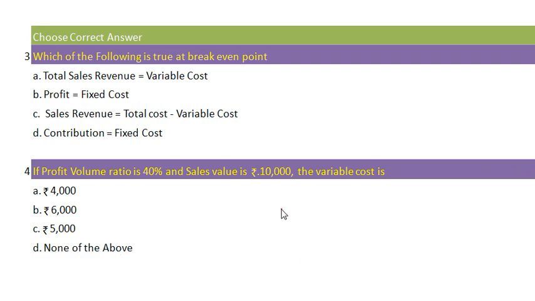The most suitable answer is option B, rupees 6,000, because our PV ratio is 40%, so variable cost ratio is 60%, as we know the relationship between PV ratio and variable cost ratio. So 60% of sales value 10,000 amounts to rupees 6,000. So our correct option is option B.